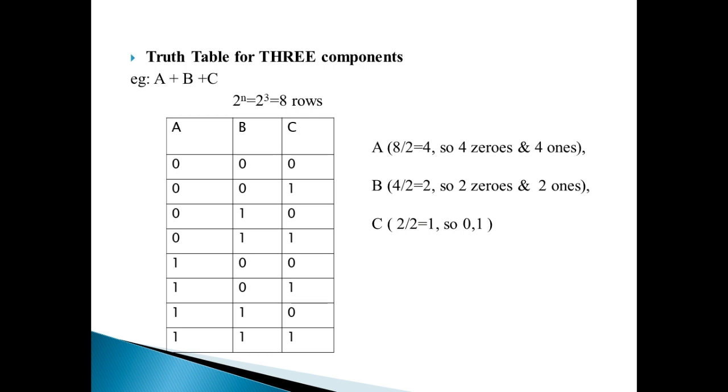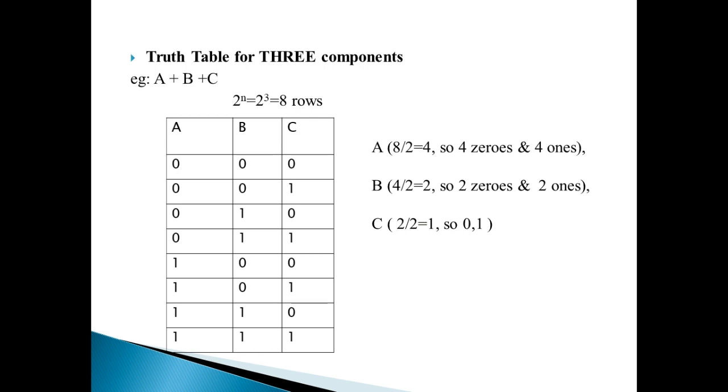That's what I have written here on the right side. Column A, totally 8 rows, half of 8 means 4. So the first 4 are zeros and the next 4 are ones. Second column B, half of the first, that is 4 divided by 2, 2 zeros, 2 ones, 2 zeros, 2 ones. C, the last column, half of B, the second column, so 0, 1, 0, 1, 0, 1, 0, 1. This is the way we write the truth table for 3 components.